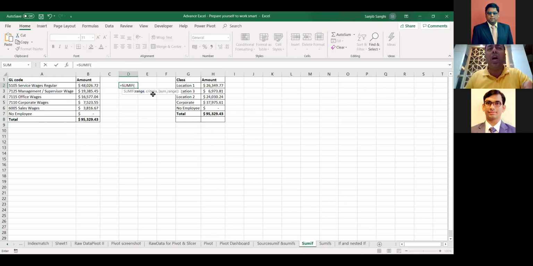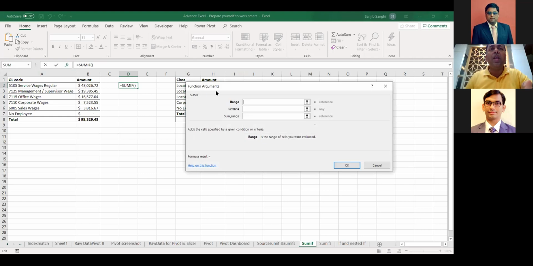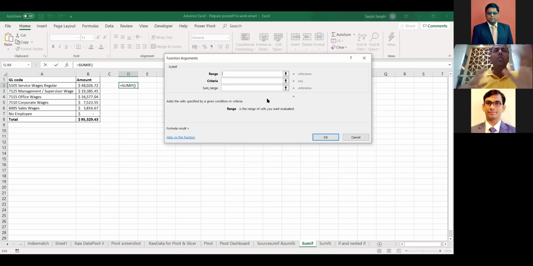This is going to be a little harder for you, so I'll give you an easy way. There's an option called the FX function. Once you write SUMIF, you call this function, and it will help you do it very easily, because that will not give you a mix-up. The first question it is asking is range. Now, what is the range? Range is basically the service wages. This is basically my range. So what I will do is select over here.